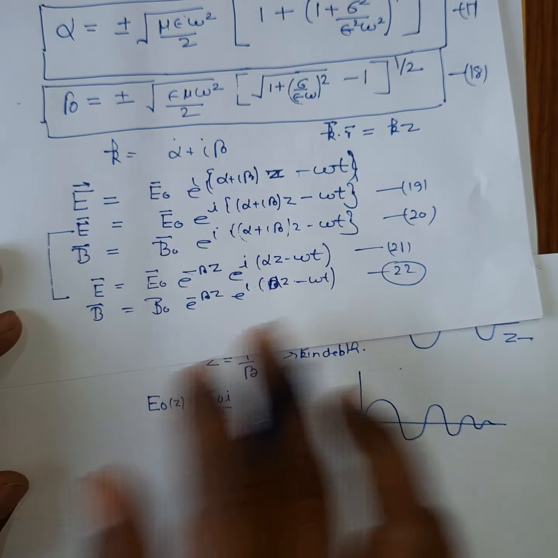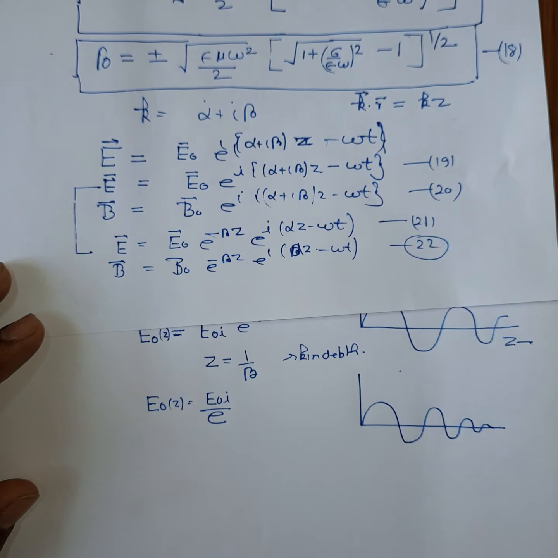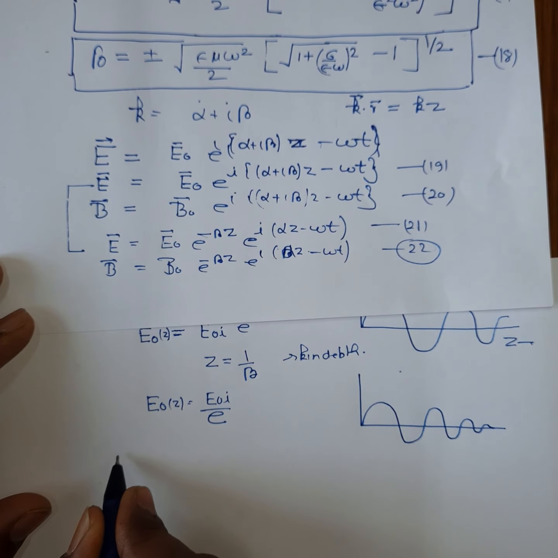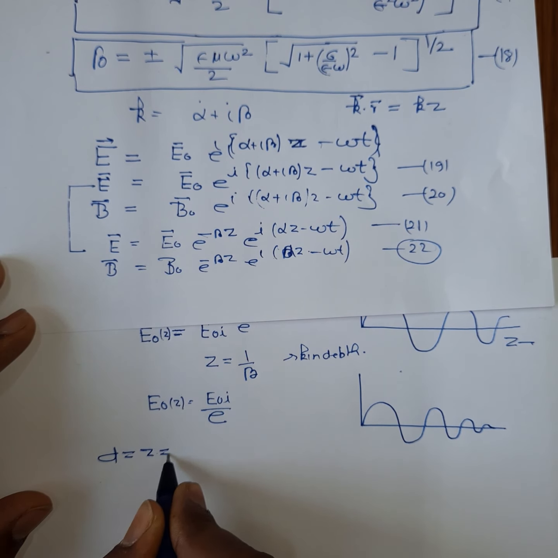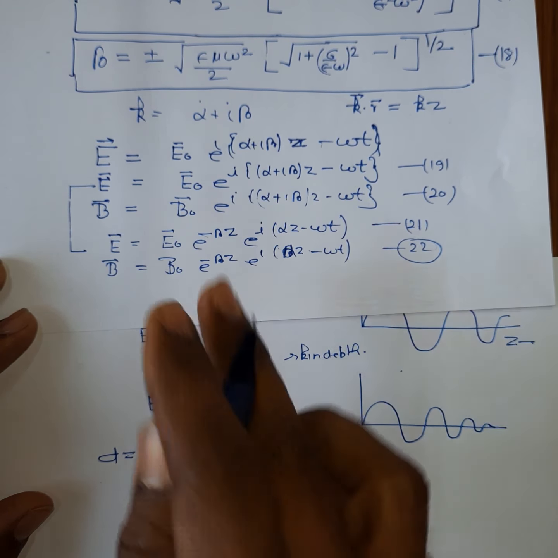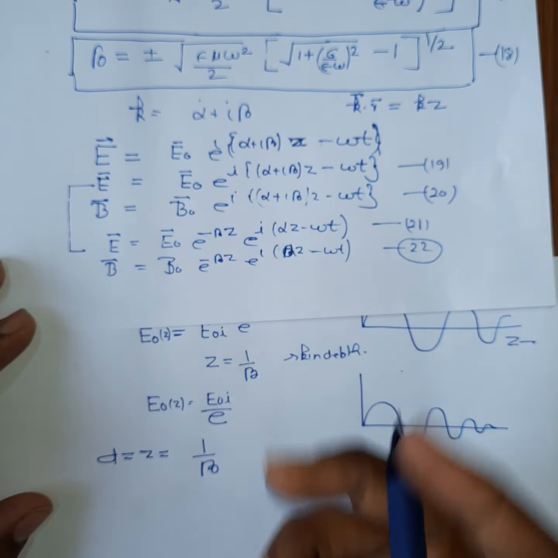Now let's find the formula for skin depth. As you know, skin depth is z equal to 1 by beta. And what is beta? Beta is the imaginary part of the wave propagation vector.